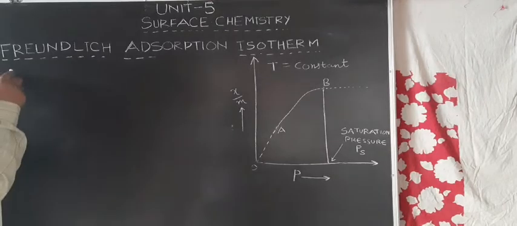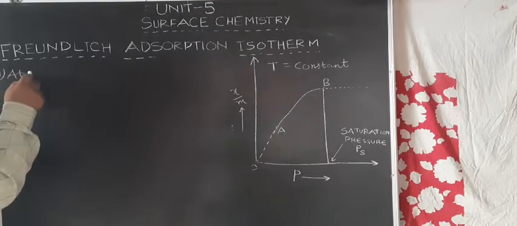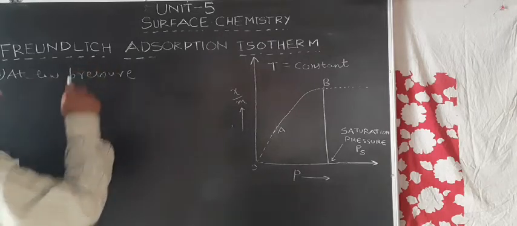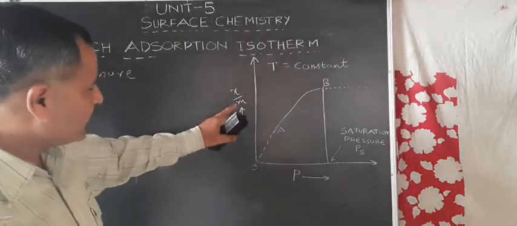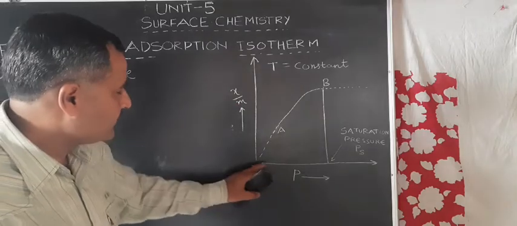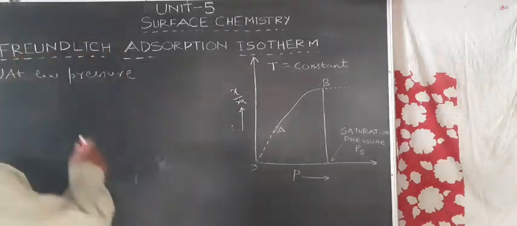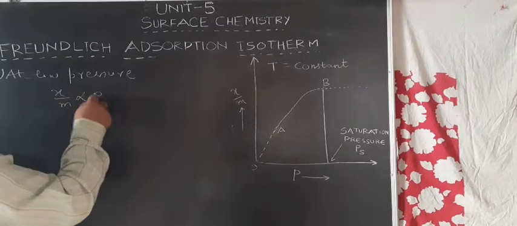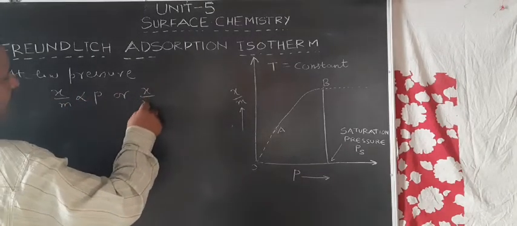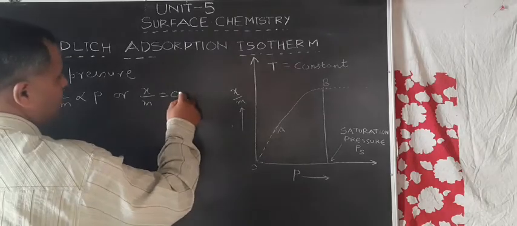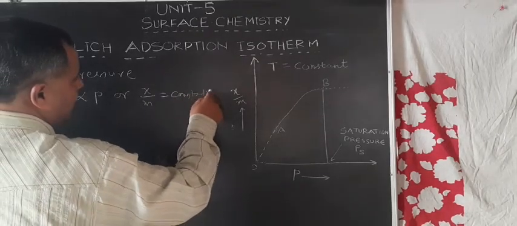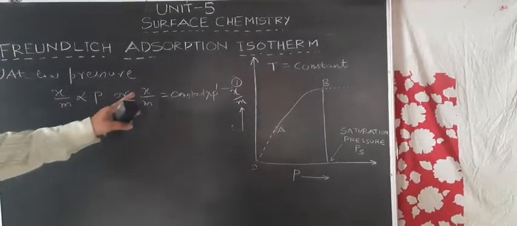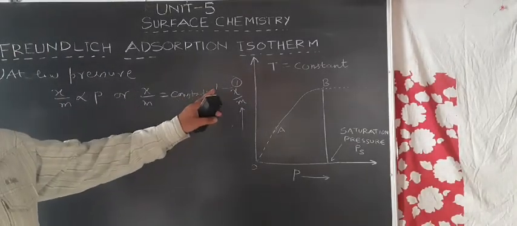So at low pressure, the graph between x by m versus p is linear. This means that at low pressure x by m is directly proportional to p, or x by m is equal to constant into p raised to power 1. Let's suppose this is equation 1. Okay, x by m is equal to constant into p raised to power 1.